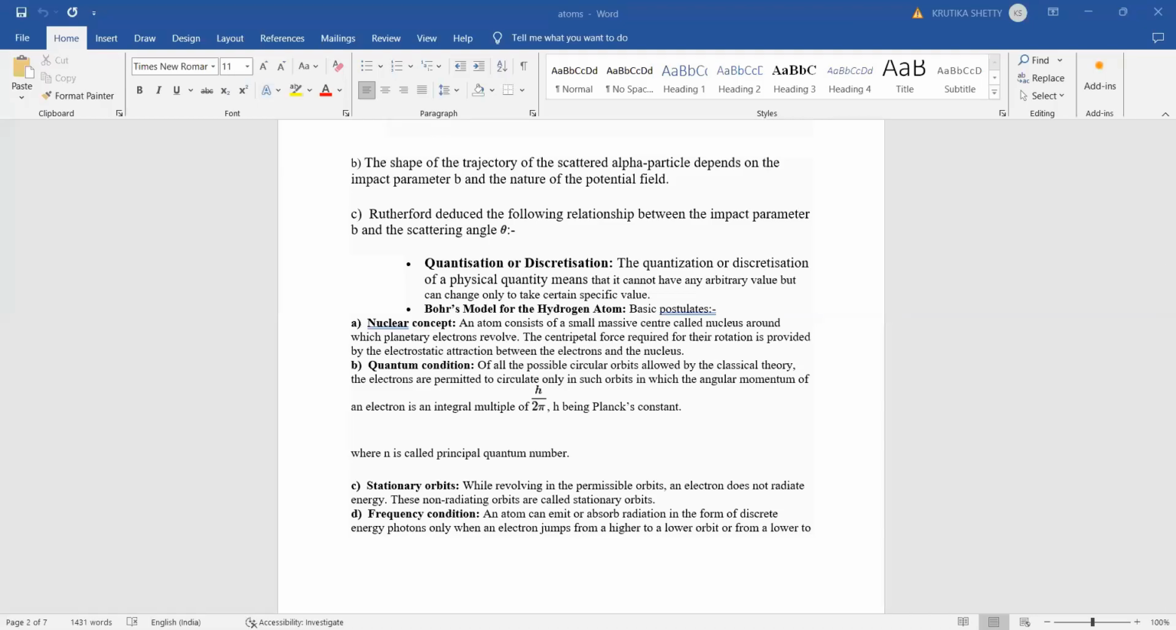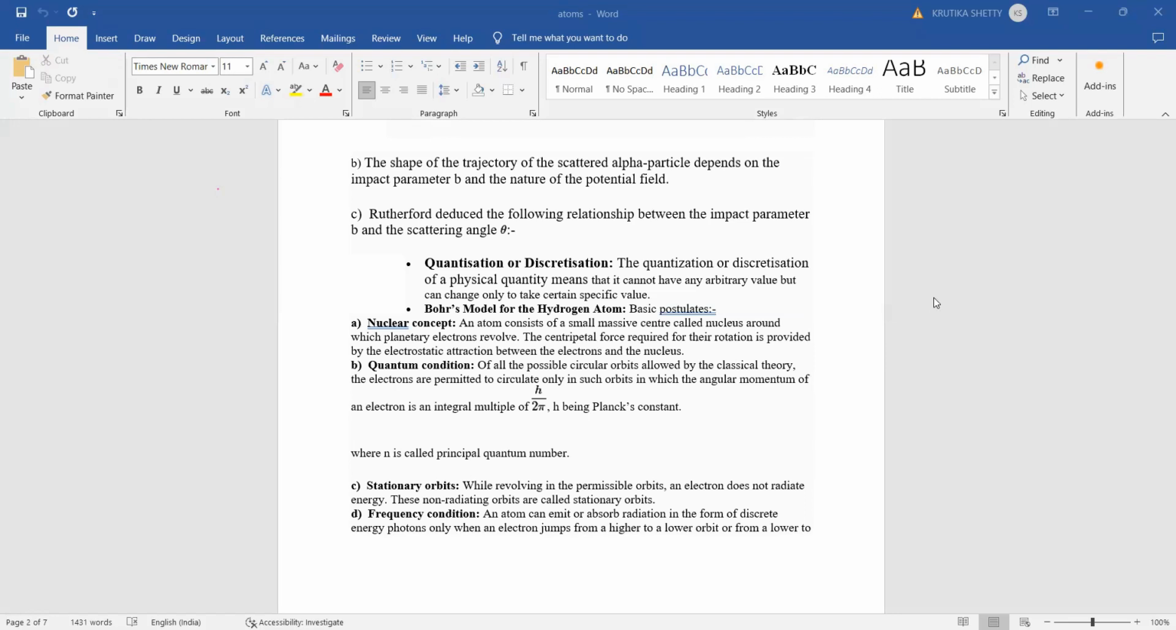Then the second postulate regarding Bohr's atomic model is that the angular momentum of the electron in the stationary orbit is an integral multiple of h divided by 2 pi. First postulate explains the stationary orbit. The second postulate is about angular momentum. Does anybody know the angular momentum formula? Here the angular momentum of the electron is mvr.